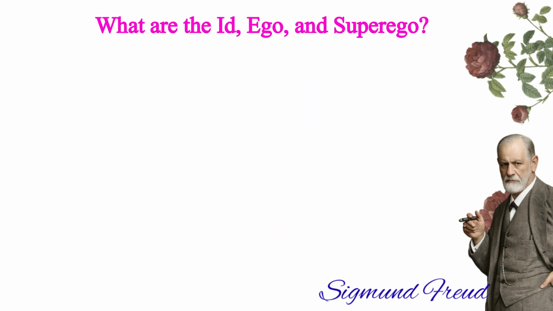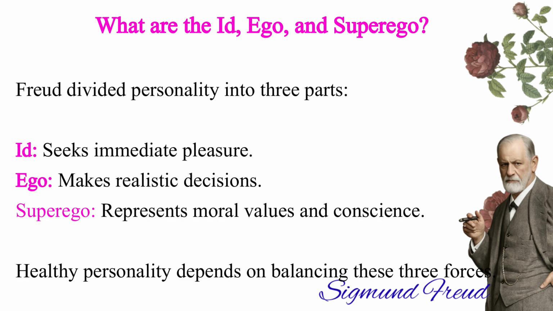What are the id, ego, and superego? According to Sigmund Freud, the human personality is made up of 3 important parts: the id, the ego, and the superego. The id is the primitive part of the mind. It seeks immediate pleasure and wants its desires satisfied right away. The ego is the rational part. It helps us make realistic decisions and balances our desires with the demands of the real world. The superego represents our moral values, conscience, and sense of right and wrong.